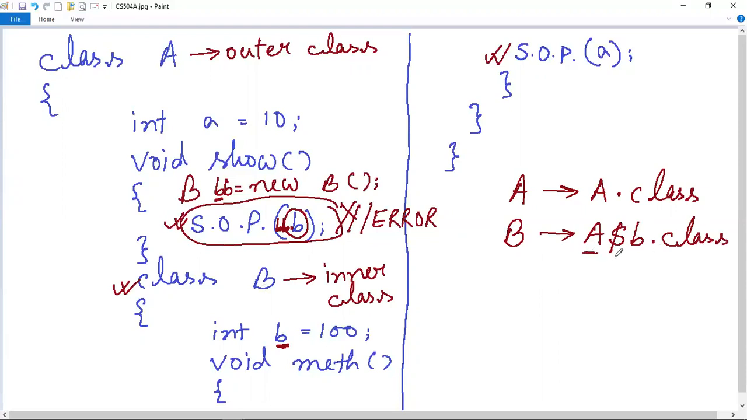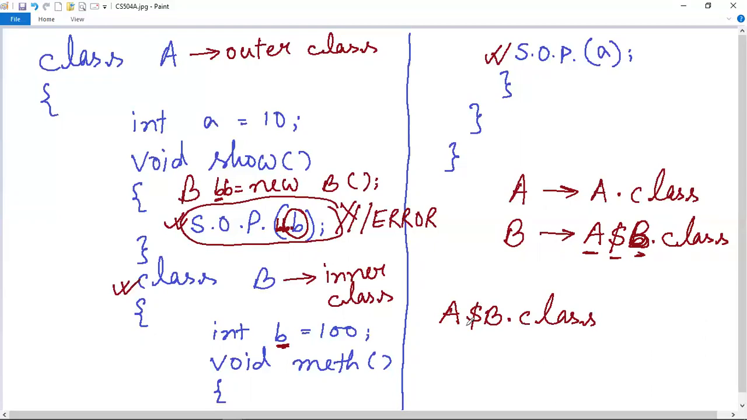The outer class name, dollar sign, after that, sorry, this will be capital B. After that, nested class name, then the dot class extension. That means this is the dot class file for the nested class or inner class, whatever you say. Because an inner class doesn't exist without an outer class, that's how the dot class file will be created, and this will be the dot class file name for the inner class or nested class.